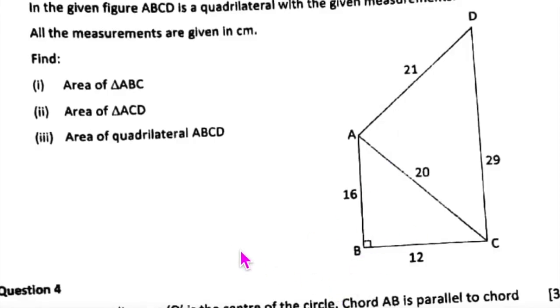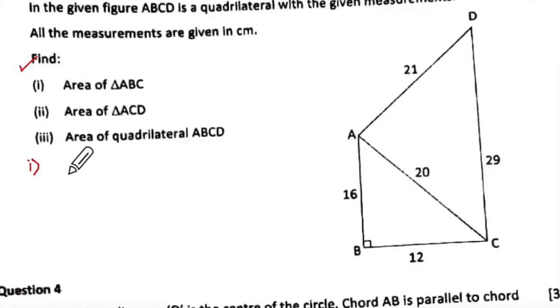At least we'll have to draw the diagram. We have to find the area of triangle ABC.